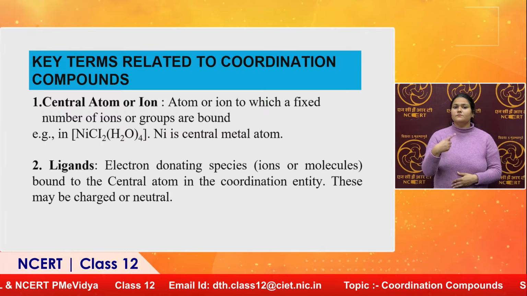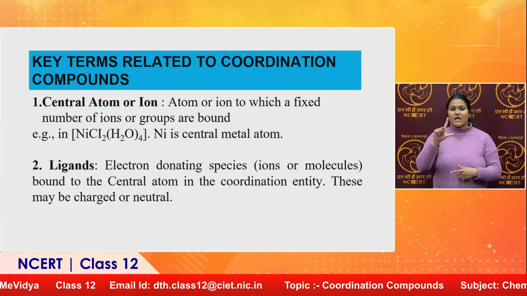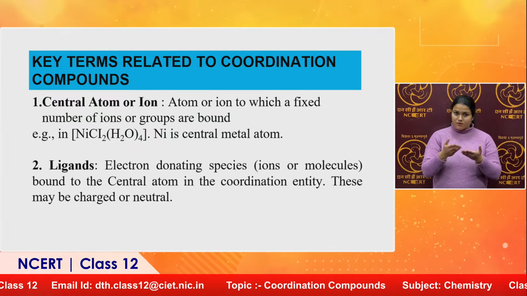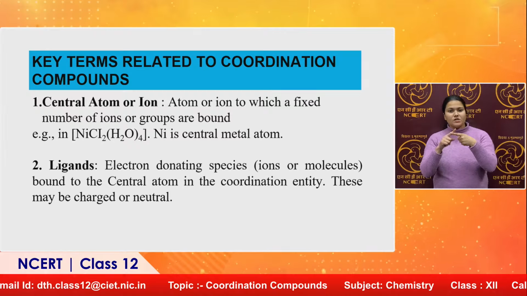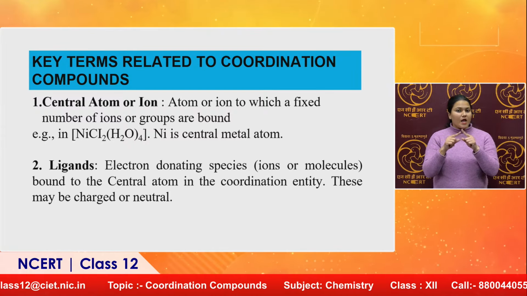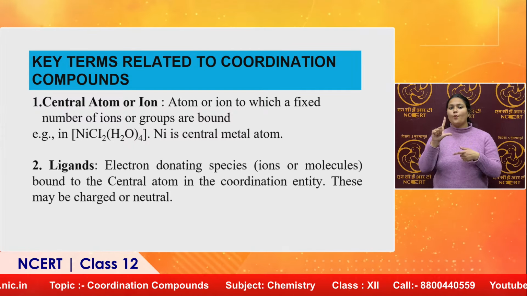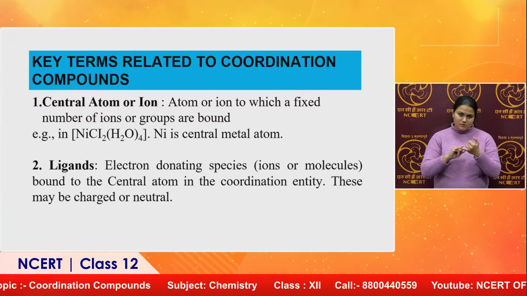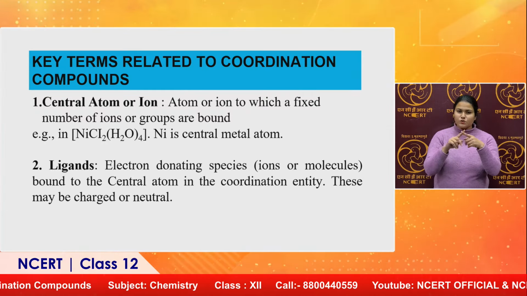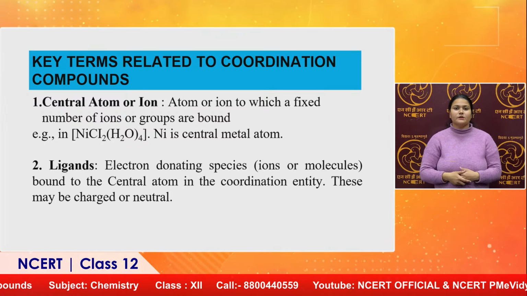Next, ligands: electron donating species, ions or molecules bound to the central atom in the coordination entity. These may be charged or neutral, but must have higher electron density.